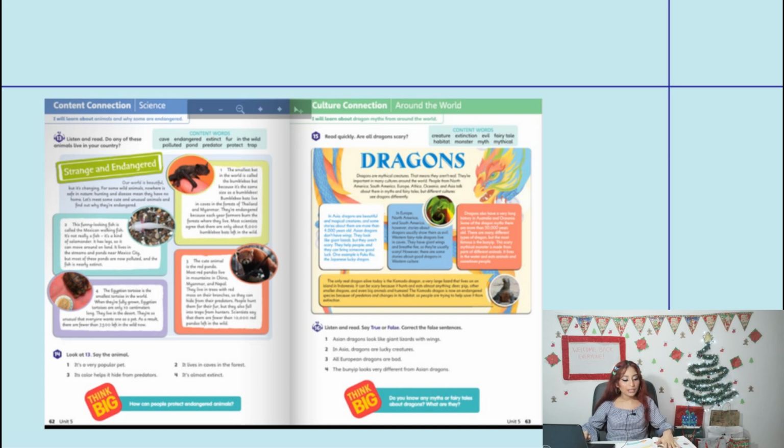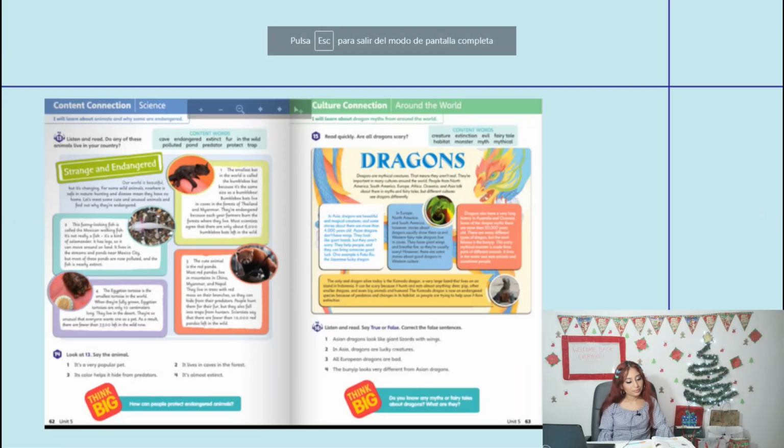Content words: cave, endangered, extinct, fur, in the wild, polluted, pond, predator, protect, and trap. Okay, so it says strange and endangered. We're going to listen to information about these animals. These are the animals that we knew previously. So let's listen to the audio so we can work really fast.